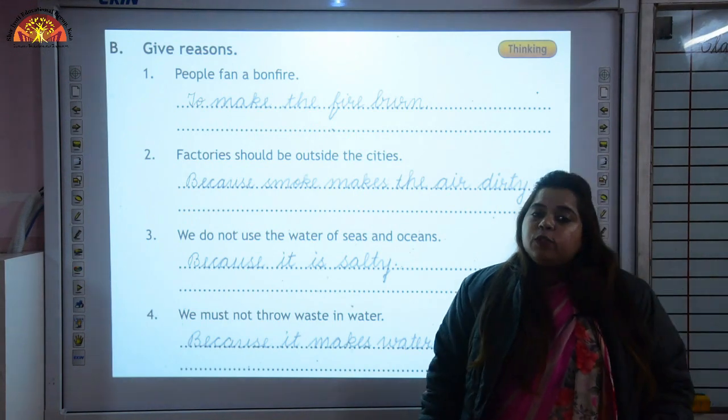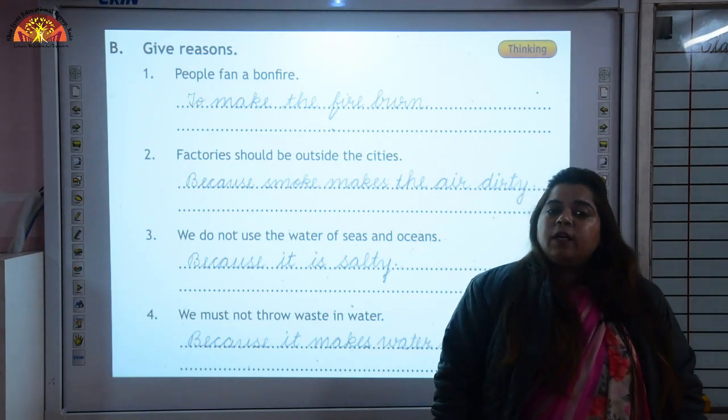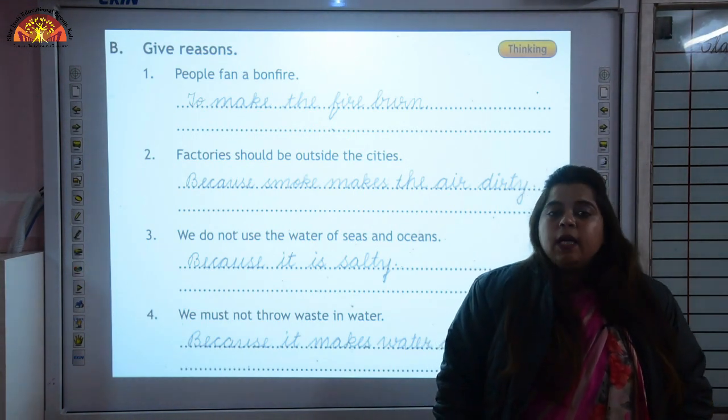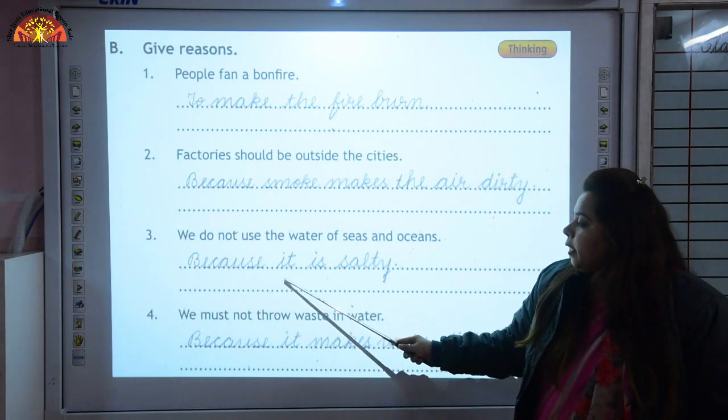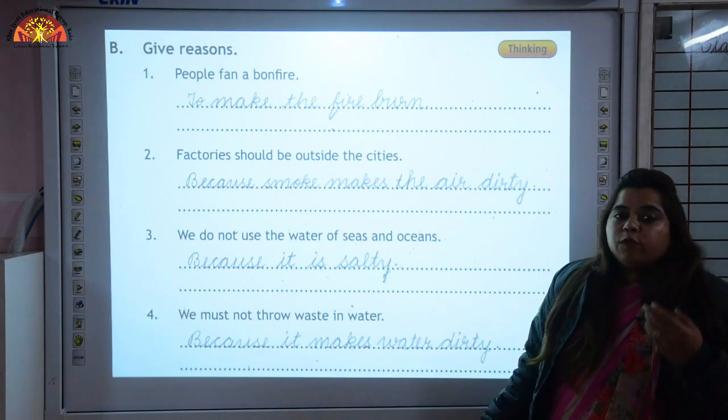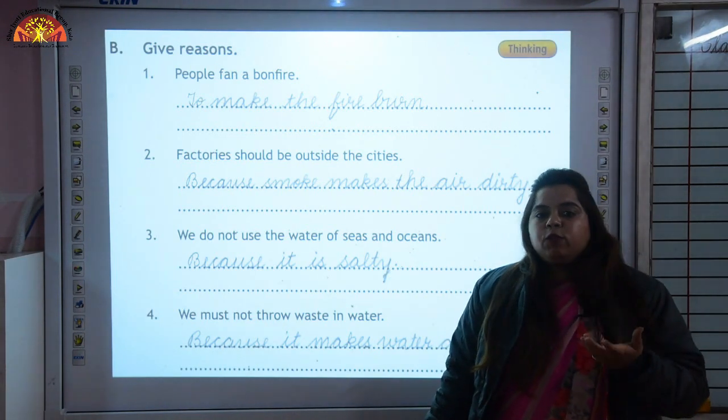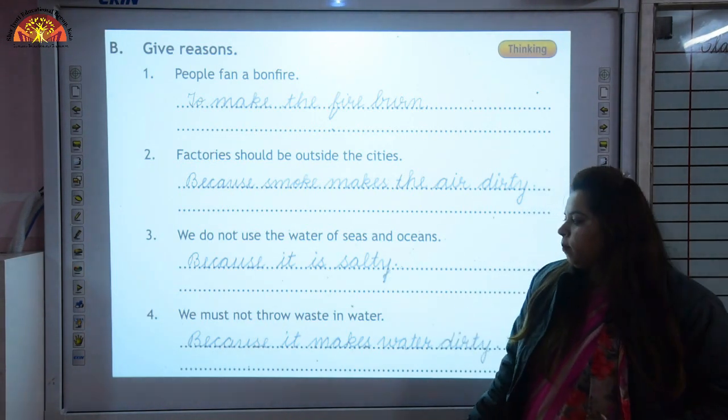Number 3, we do not use the water of seas and oceans. Why we do not use the water of seas and oceans? Why we can't drink the water of seas and oceans? Because it is salty. What we should do before using it? We should boil and filter the water.